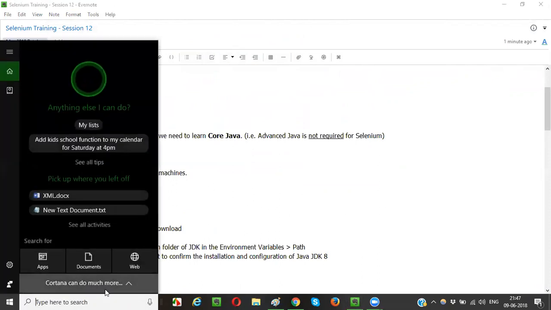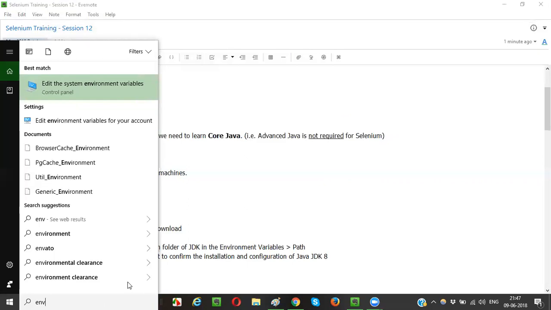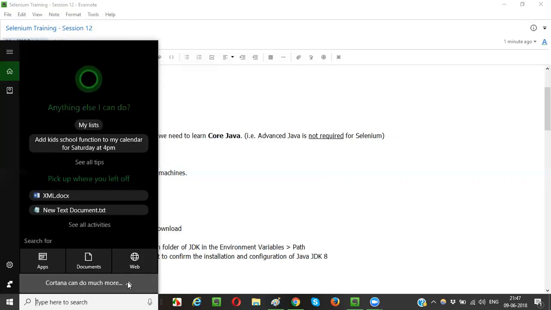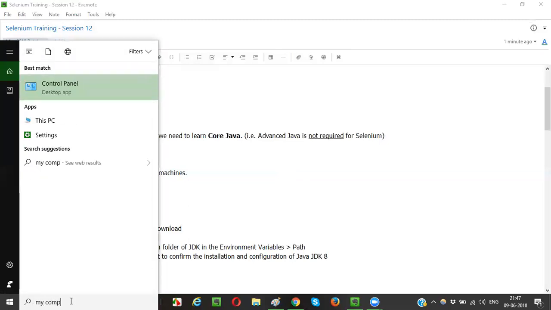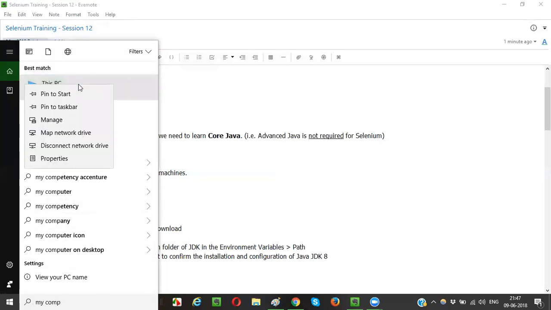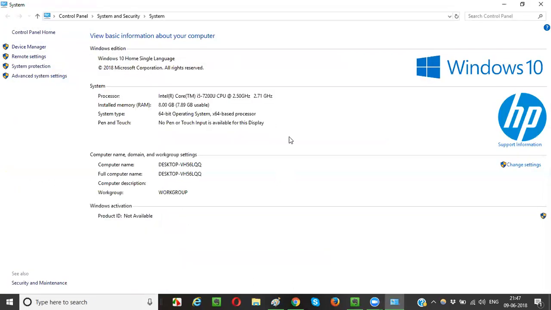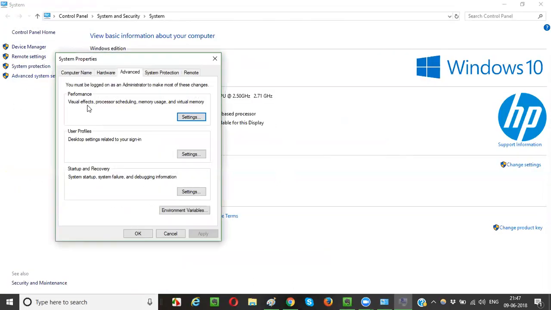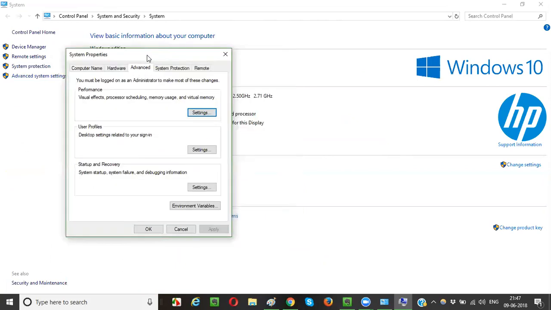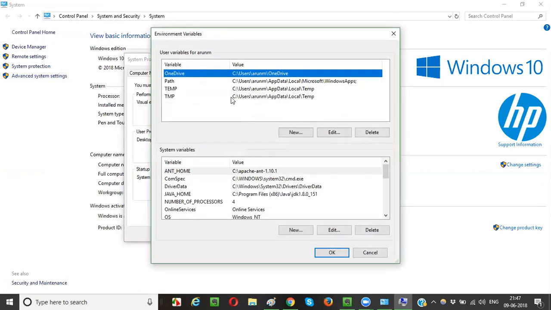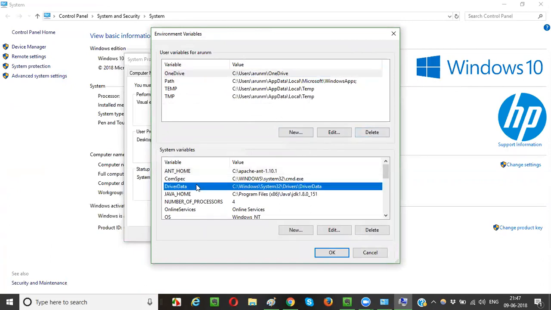And one more thing I need to do is, okay, one minute, guys. Computer, this PC or my computer, anything is fine. Right click, properties. I'm just trying to clean up a few things. Don't worry about whatever is being shown on the screen. Assume that there is nothing related to Java in my machine.